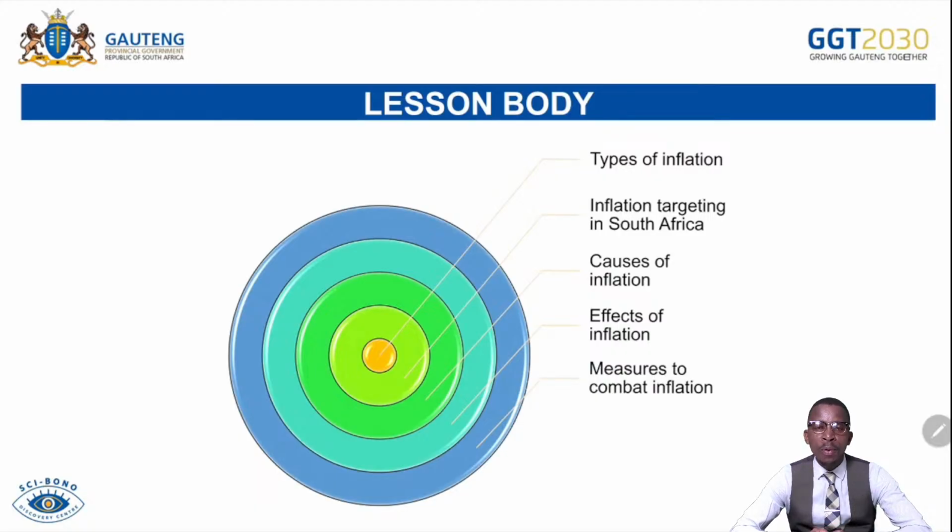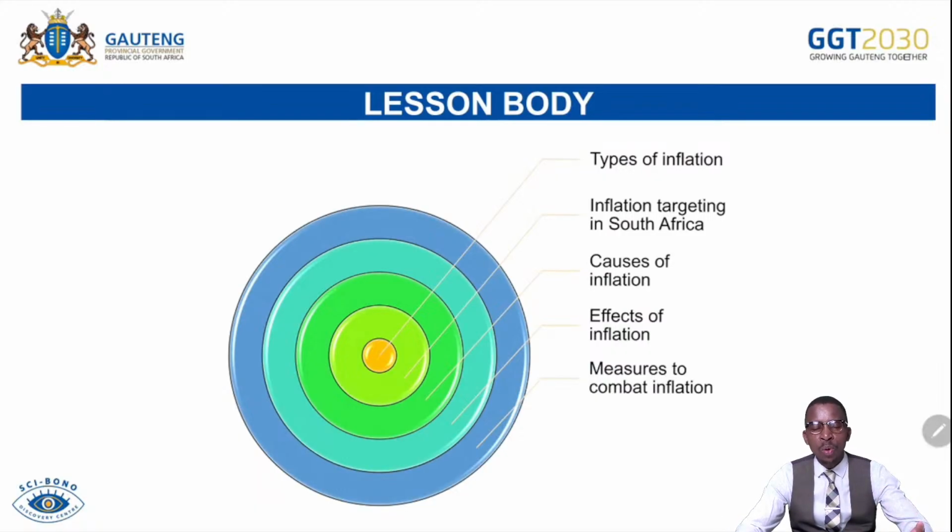You have to know about inflation because we know that inflation is so much attached to the cost of living. If ever the inflation changes, the cost of living will be changing and also the cost of production will be changing. So it is important for businesses to be fully informed about inflation so that they can make proper decisions, especially if they have inflated expectations. If they expect inflation to be high, they need to make some good decisions that will favor themselves in the near future. If they expect inflation to decrease or to be lower, they also have to make proper decisions so that they can safeguard their investments.